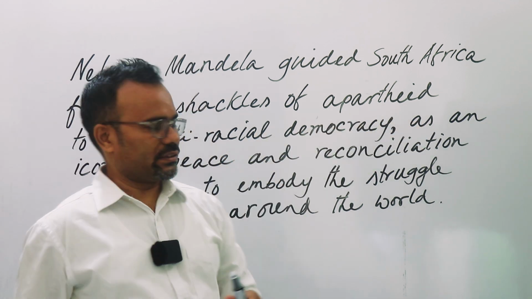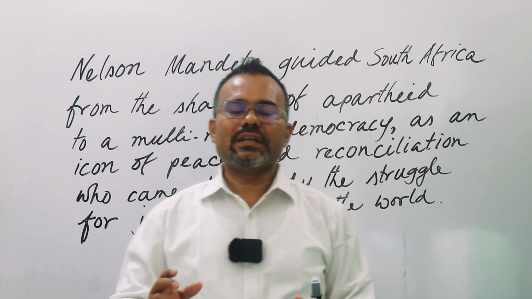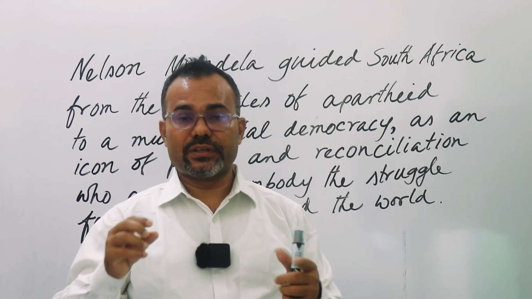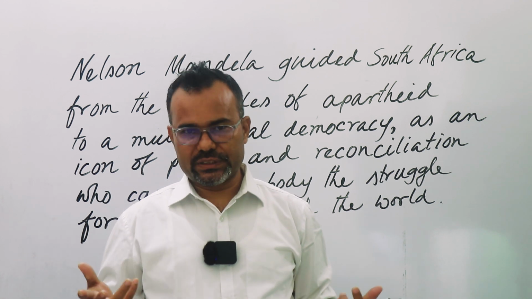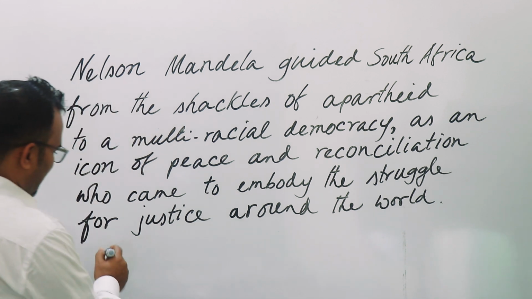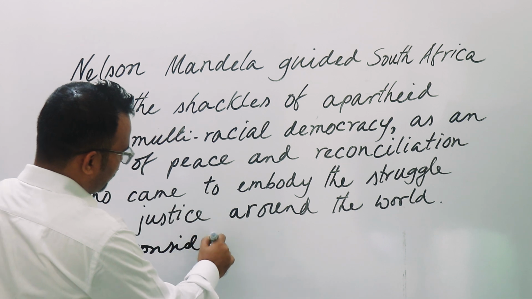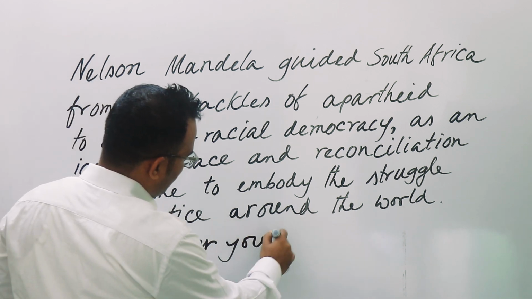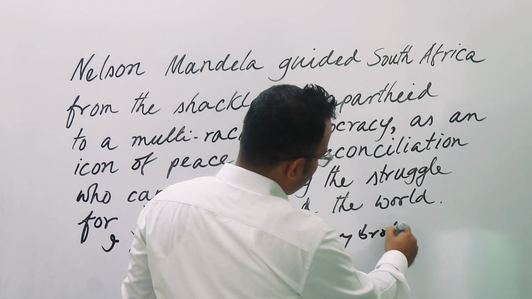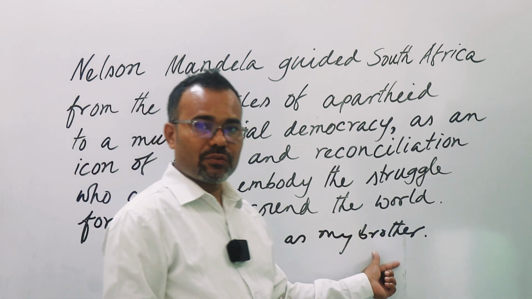As, this is a very good question. What part of speech is this? As could be a preposition. As could be a conjunction. And how to understand? Like if I write 2 sentences, then you will understand. Okay, if I write, I consider you as my brother. So in this part, after as we have a noun phrase.